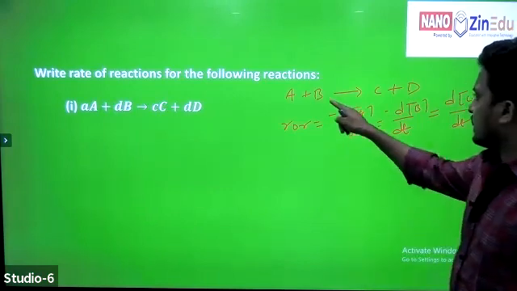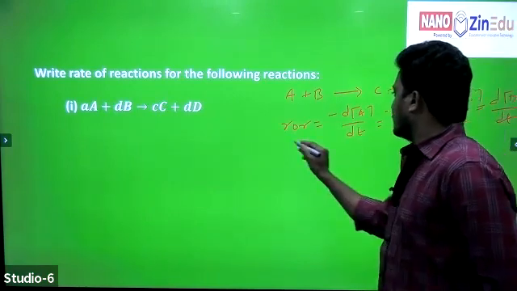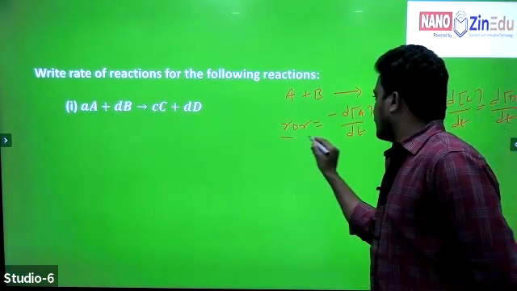With respect to reactants and with respect to products, the rate of reaction is always the same. Don't forget it. That is why we are mentioning equal here.